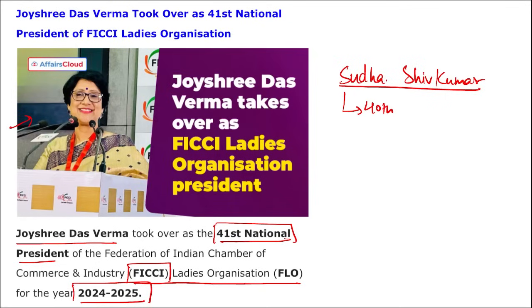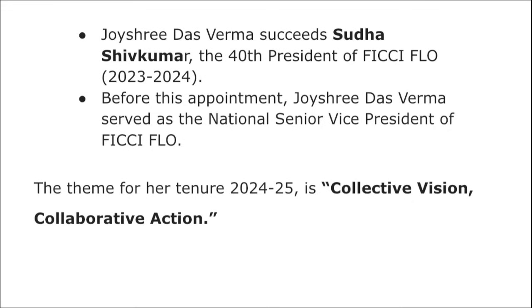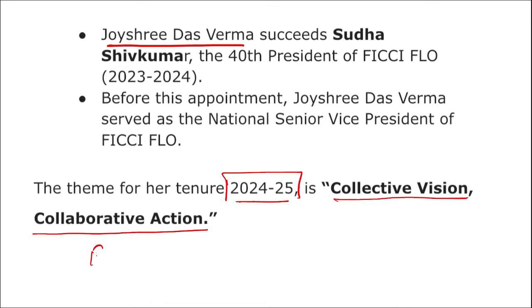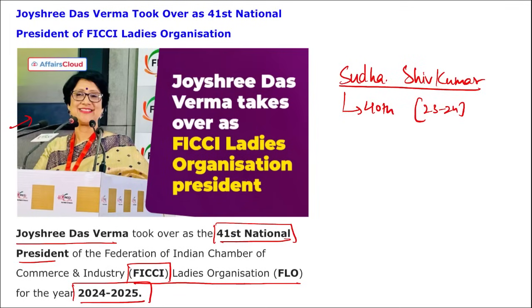She was the 40th president of FLO, that is FICCI's Ladies Organization, for 23-24. Right? And before this appointment, Joyshri Das Verma served as the national senior vice president of FICCI's Ladies Organization. Correct? Then there is a theme for Joyshri Das Verma's term for 24-25, that is collective vision, collaborative action. This is the theme for her tenure. Right? She will be working towards this. And we know what is FLO, FICCI's Ladies Organization. This is a women's wing of FICCI, that is the oldest women-led and women-centric business chamber in Southeast Asia.